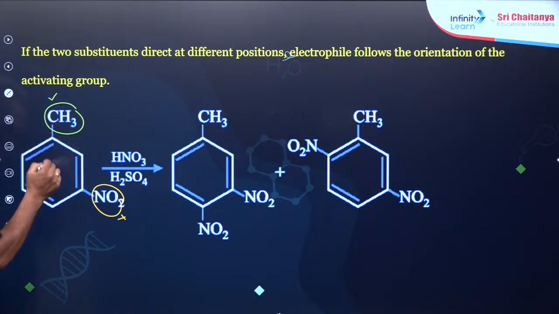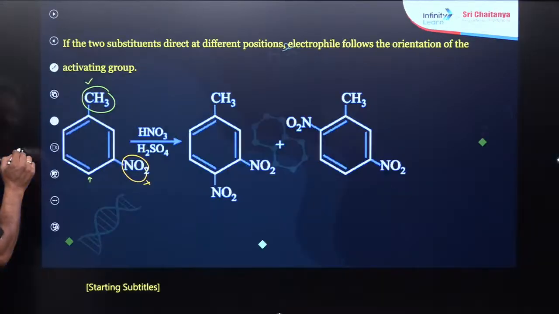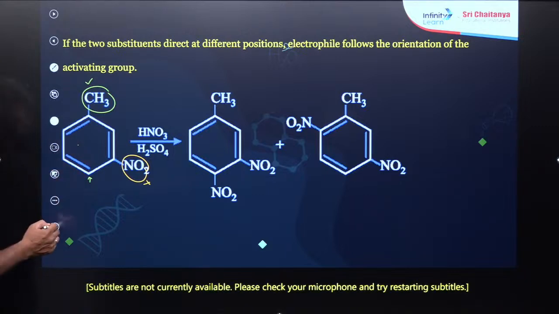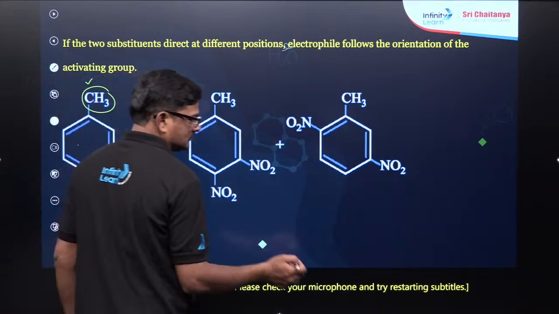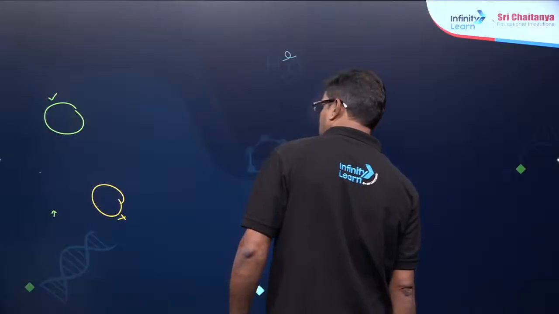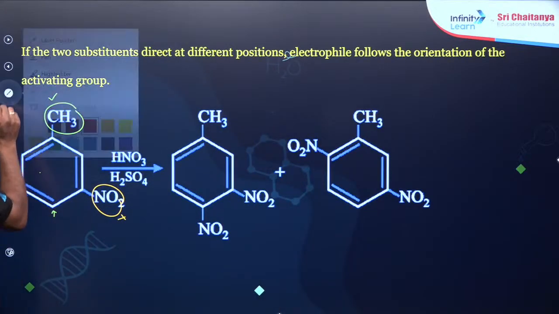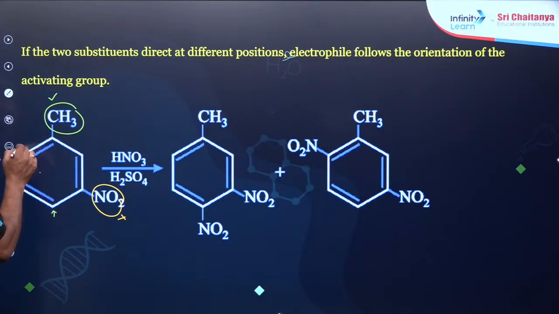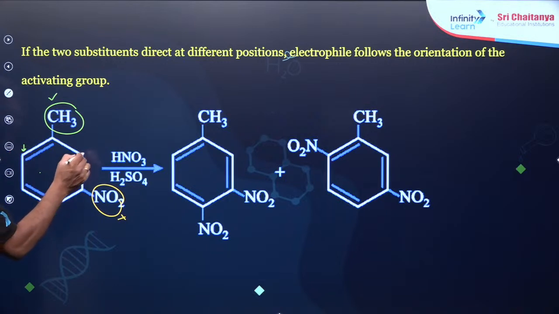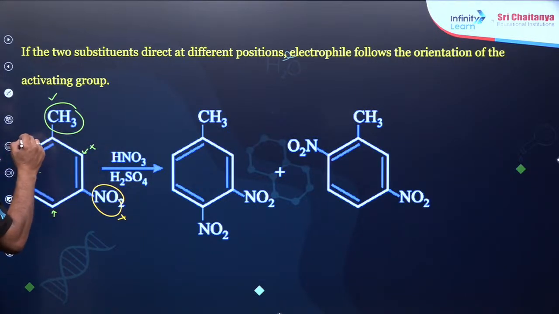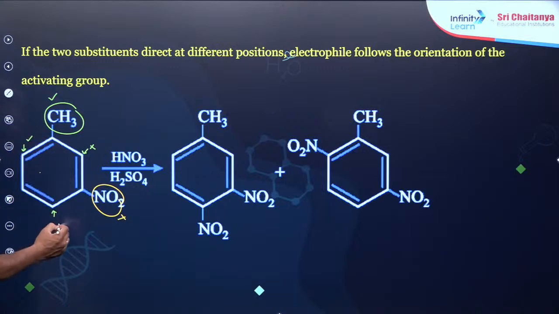So you can make nitration over here, you can make nitration, but here the nitration repulsion is more, it can happen here and it can happen here.